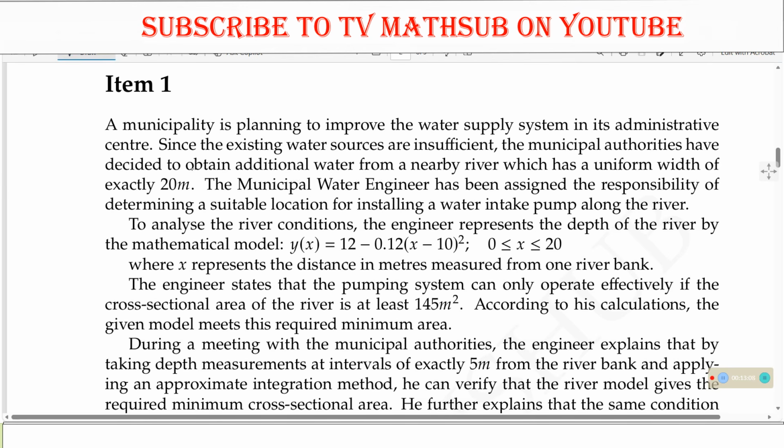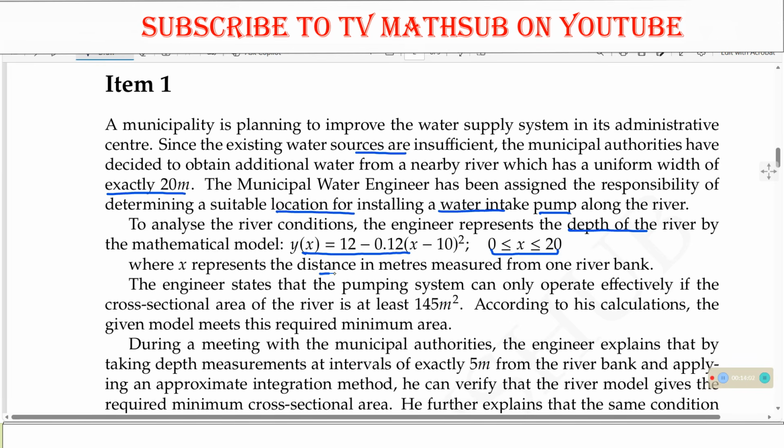Now, we are told that since the existing water sources are insufficient, the municipal authorities have decided to obtain additional water from a nearby river, which has a uniform width. So this is the width of the river. And the municipal water engineer has been assigned the responsibility of determining a suitable location for installing the water intake pump along the river. To analyze the river conditions, the engineer represents the depth of the river by this expression, and the values of x are from 0 to 20.